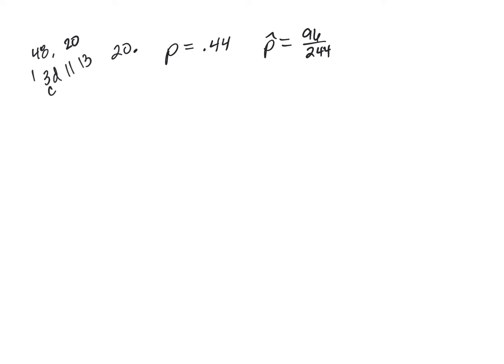So is the result at his class surprising based on the national statistic? That's what it's asking. So 96 out of 244 is 0.393. Okay. So conditions.